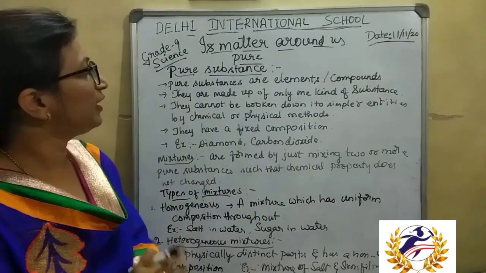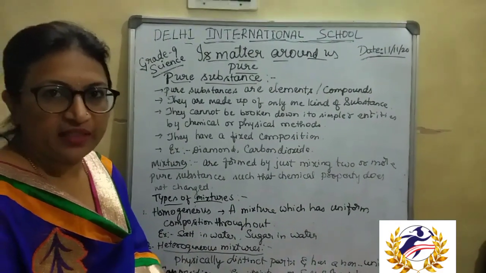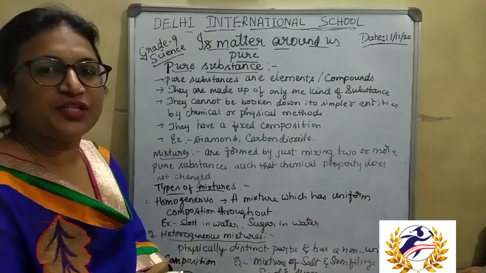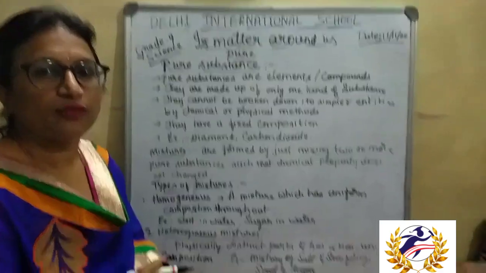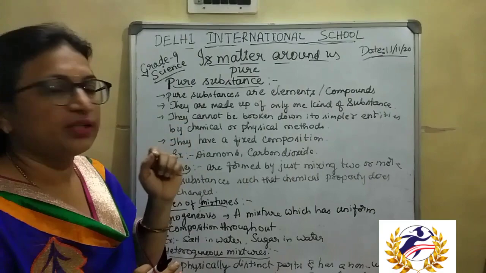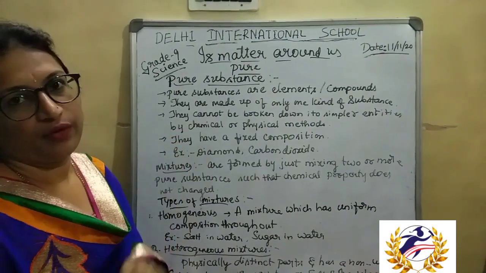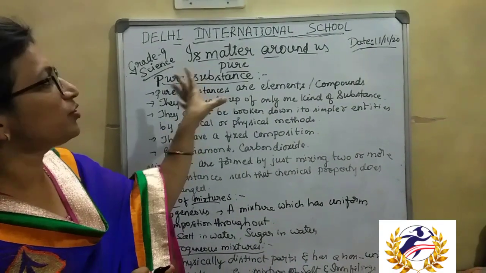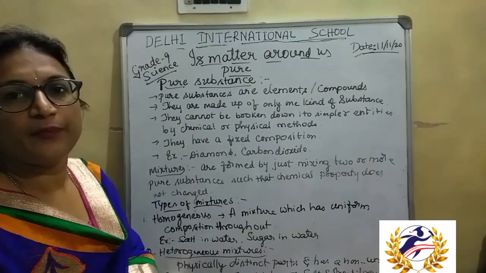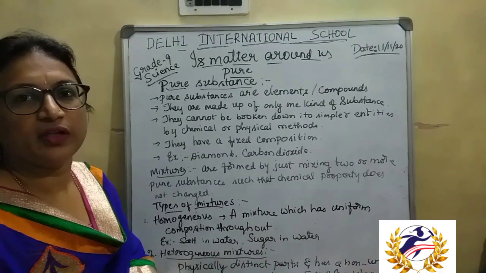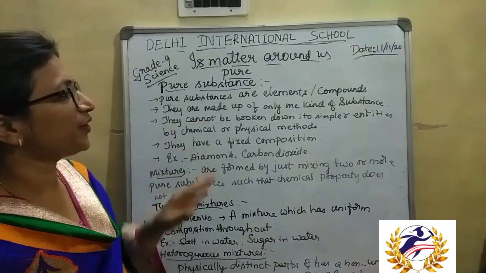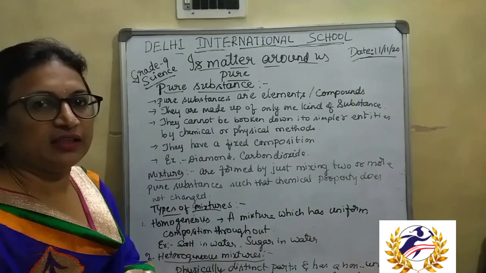In the last class we discussed motion, isn't it? Before that we did one biology chapter, the cell, the fundamental unit of life. And before that we discussed matter in our surroundings. We just introduced the chapter on matter: what is matter, what it is composed of, and solids, liquids and gases. Those characteristics we studied in the first chapter.